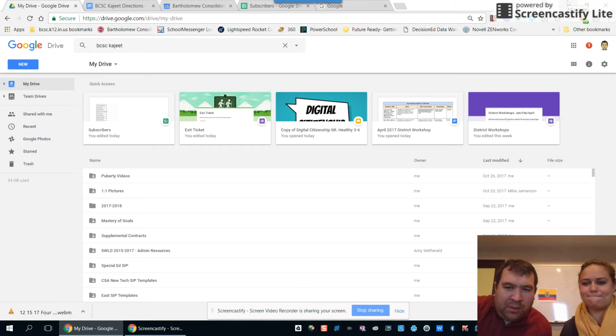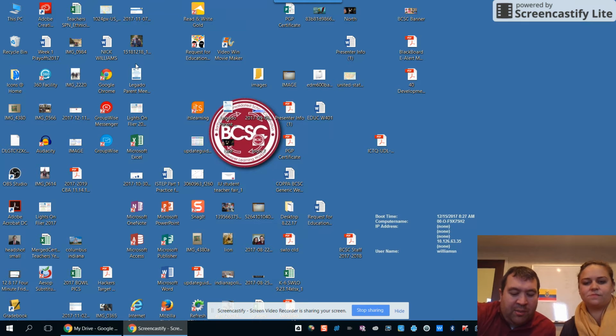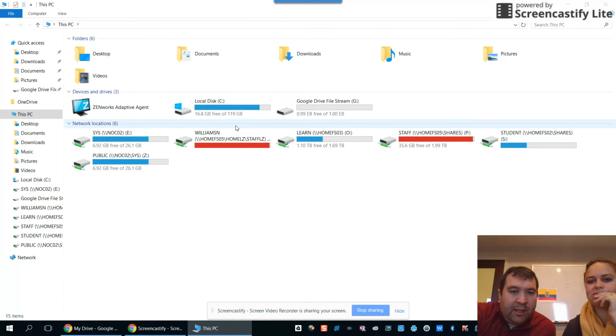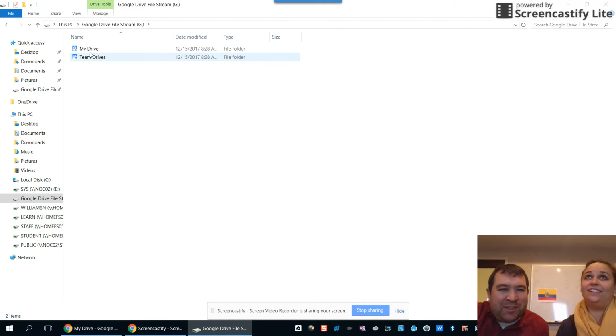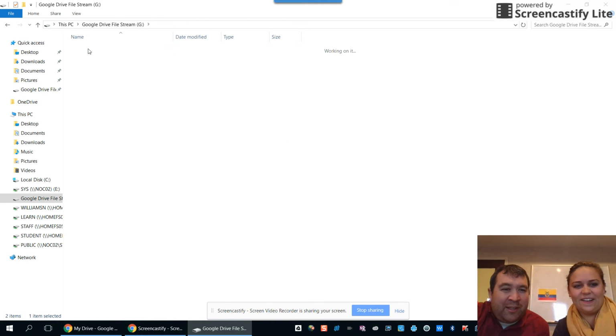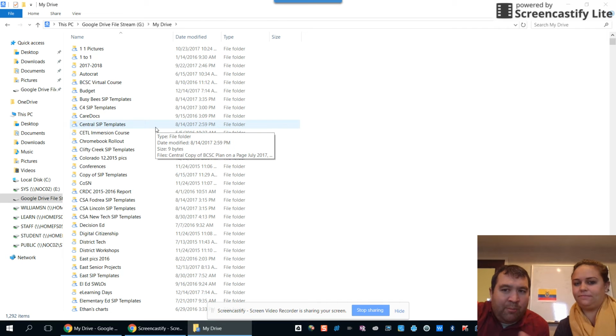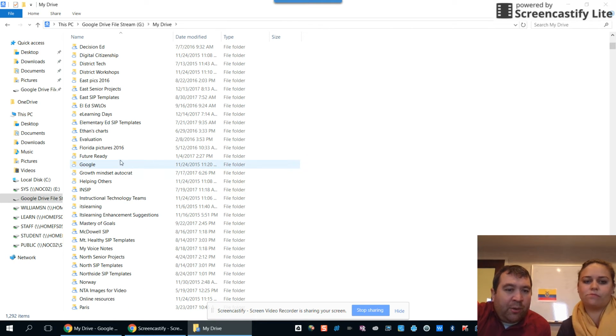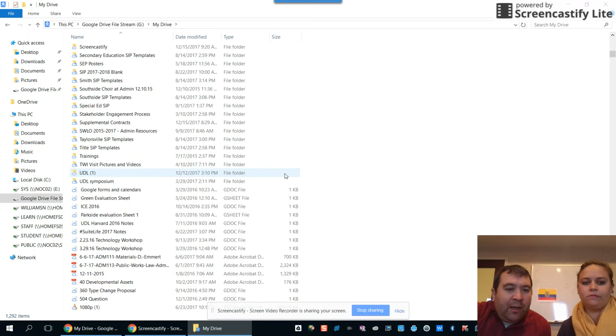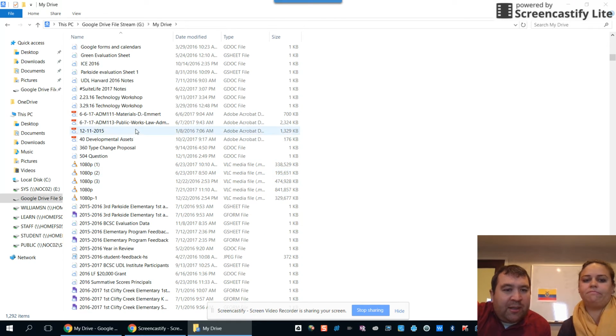So Google has pushed out, and we're going to push it out to our district in January, something called File Stream. When you're on network, you could actually go into your PC and see all of your network drives, and there's a new one, G Drive. Once you're in there, you have your team drive and your drive, and it is more like a Windows organizational tool. So you could go into folders, you could go into documents here.